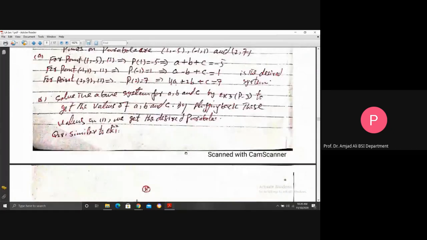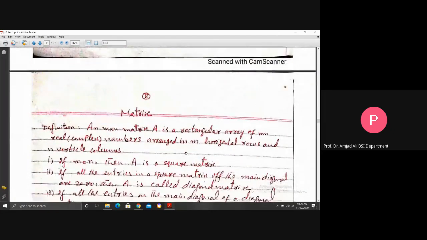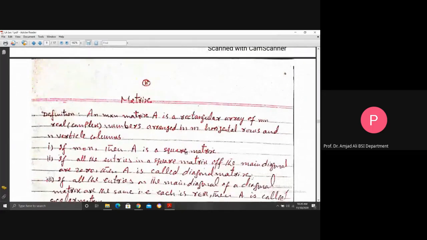So this is all about the linear system in exercise 1.1. We discussed many techniques there, many systems there. Sometimes the system gives you a solution, sometimes it does not; the solution does not exist. If the solution exists, then whether it is unique or infinitely many.